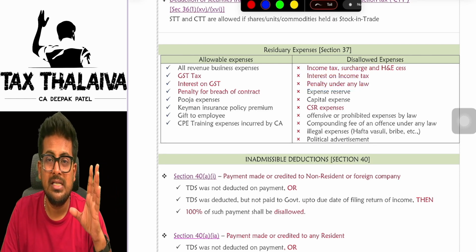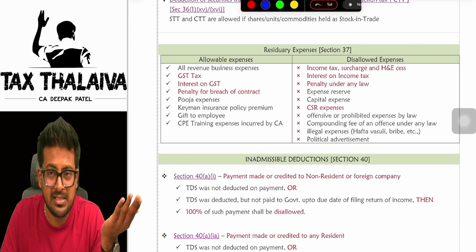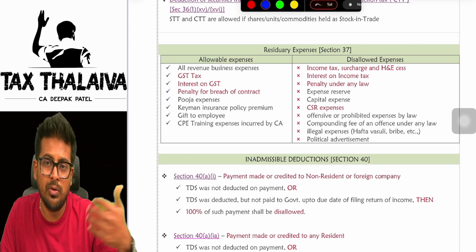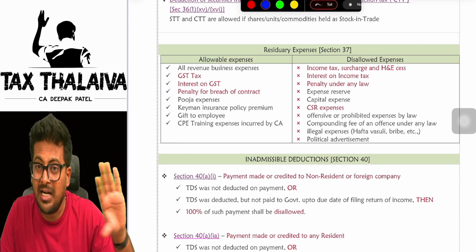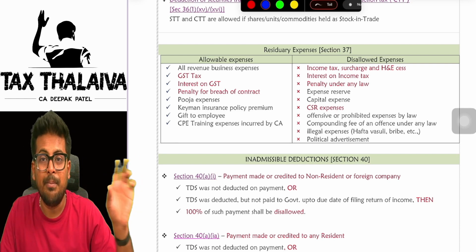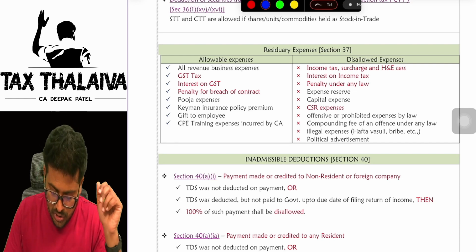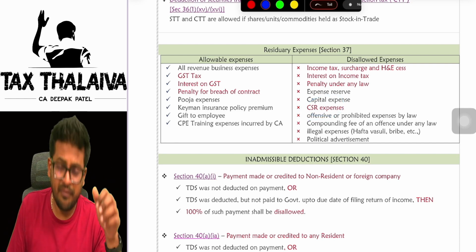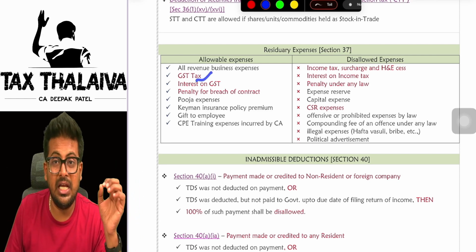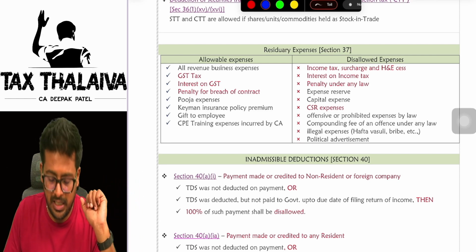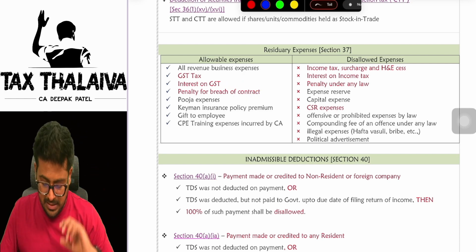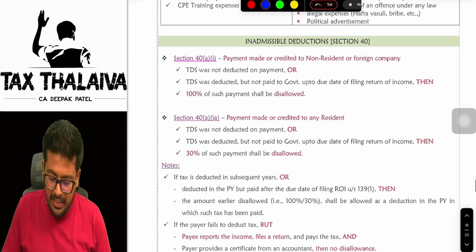Penalty under any law. See, penalty for a breach of a contract is allowed, because contract is not a law. Contract is between you and the other party, you made an agreement, you made a contract. That breach penalty is allowable, but penalty for a breach of law is not allowed. CSR expenses are also not allowed. Then what are allowed, sir? GST if you pay, that is allowable as a deduction. Interest on GST allowable. Penalty for breach of contract is allowable.